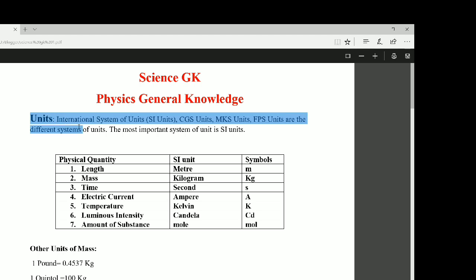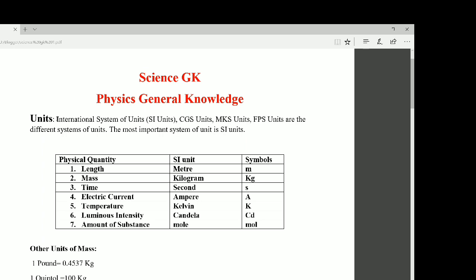We have different systems of units: SI units, CGS units, MKS units, and FPS units. These are the different systems of units. SI units means International System of Units. These units are internationally recognized.